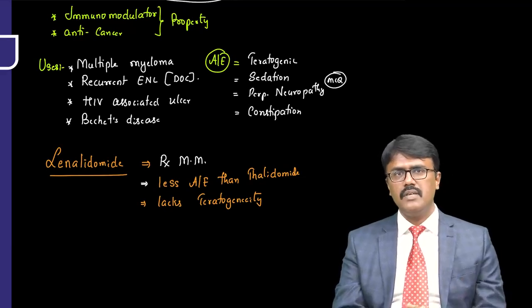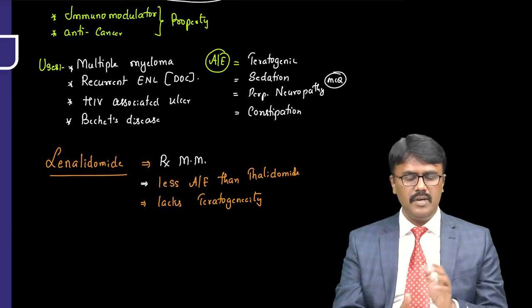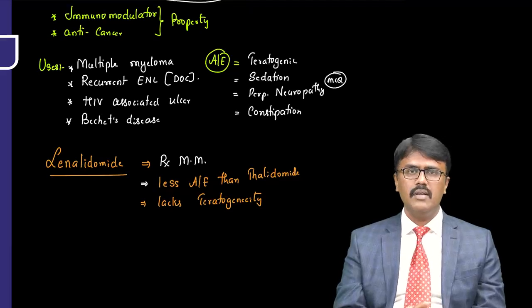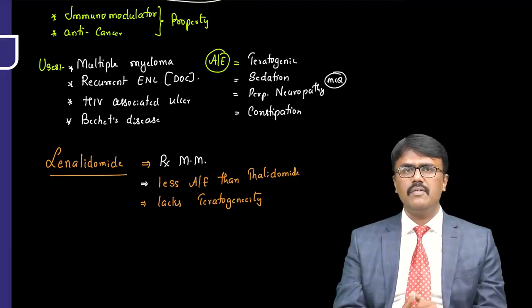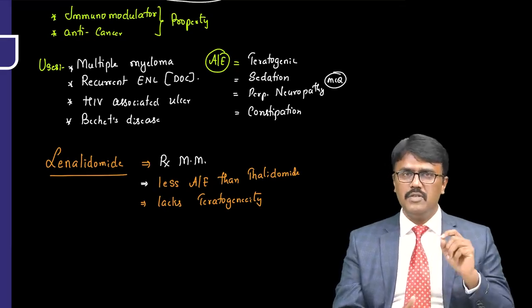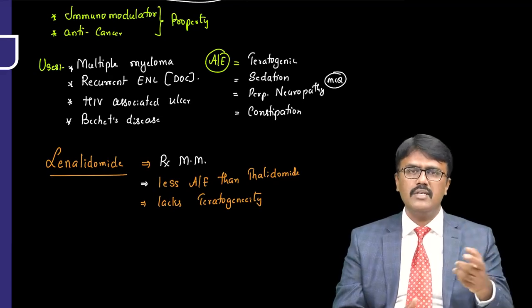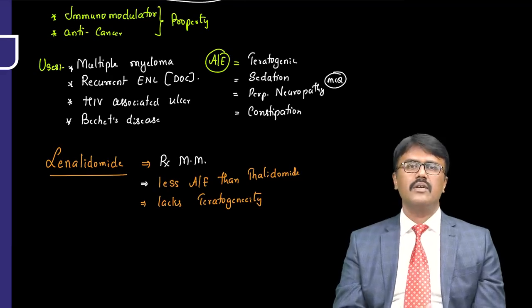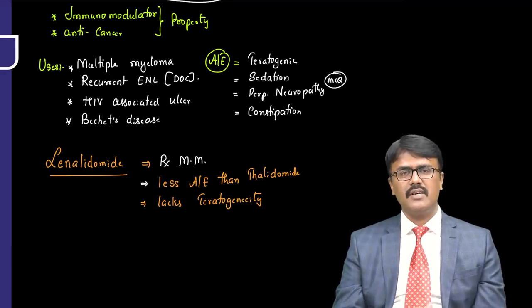Arsenic trioxide, let me repeat here, is also used in AML M3 stage. We have all-trans-retinoic acid, which is called a differentiating agent, and which will differentiate the cancer cells into normal cells. So these are the things we discussed in this video. Okay, so that is about non-cell cycle specific anti-cancer drugs.